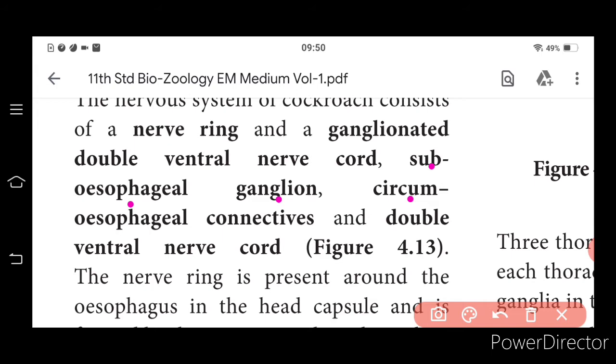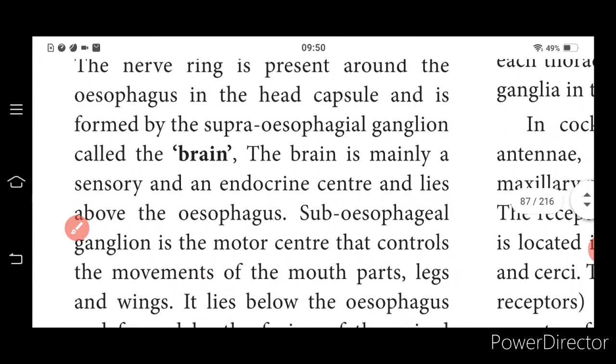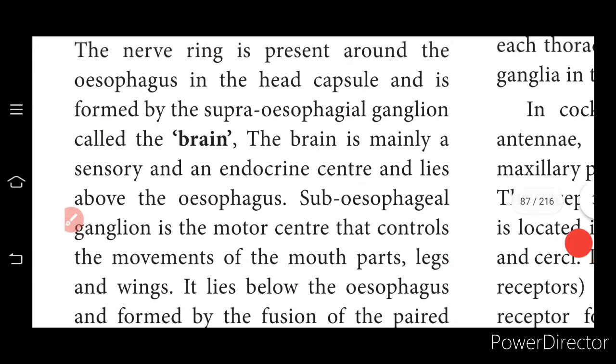The nerve ring is present around the esophagus in the head capsule and is formed by the supraesophageal ganglia. Supra is above the esophagus. The ganglia is called the brain. The brain is mainly a sensory and endocrine center. The subesophageal ganglia is a motor center that controls movement of the mouth parts.